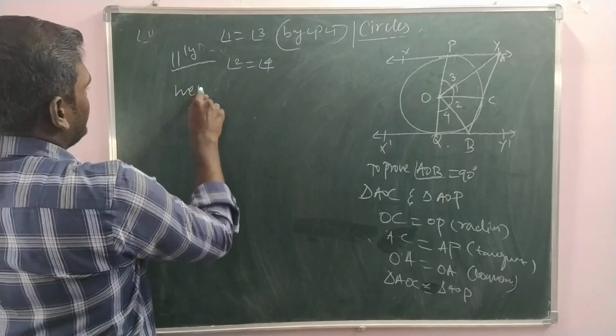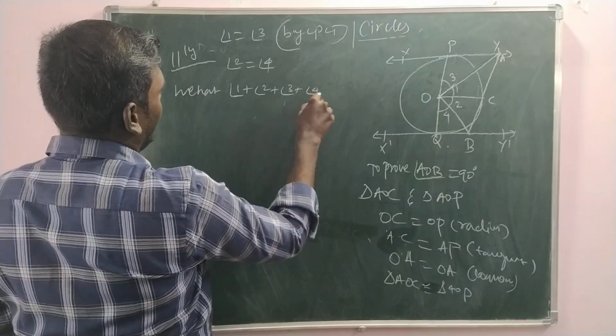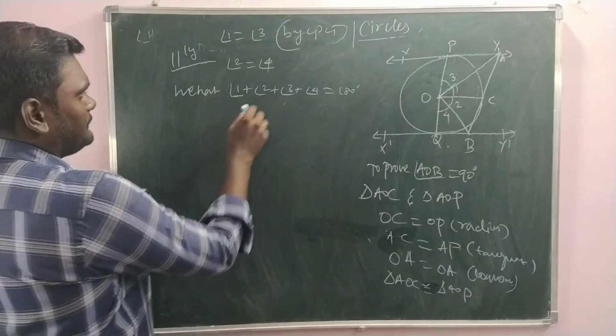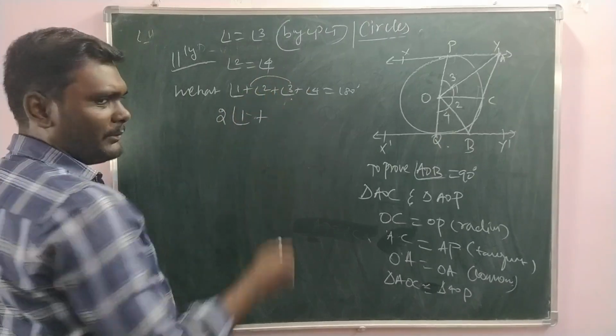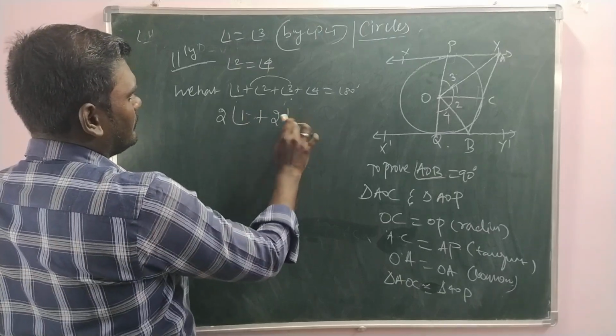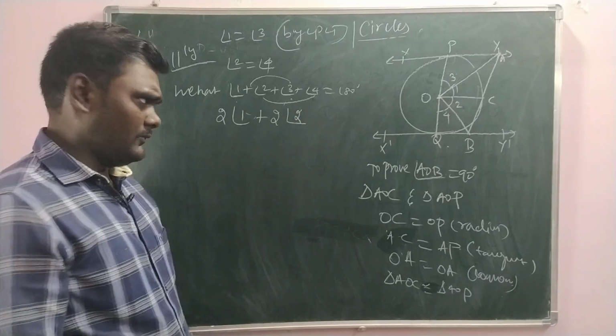And we have angle 1 plus angle 2 plus angle 3 plus angle 4 is equal to 180 degree. Instead of 3 we can write 1, that becomes 2 times angle 1. And 2 times angle 2, instead of 4 we can write 2.